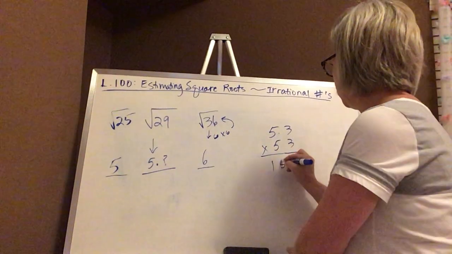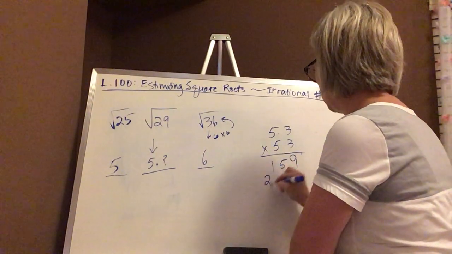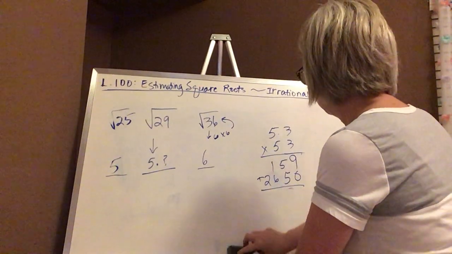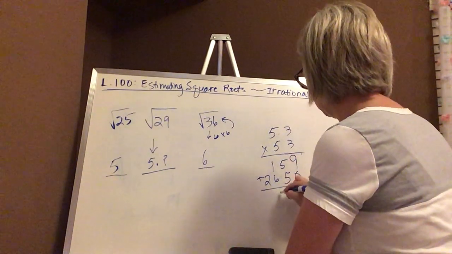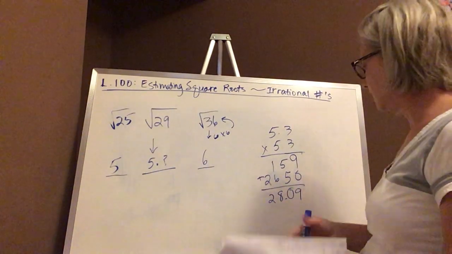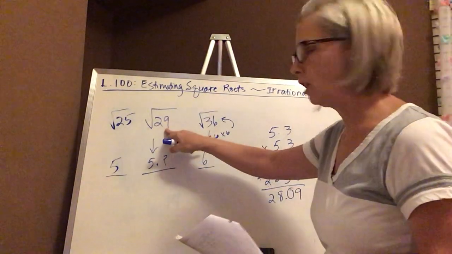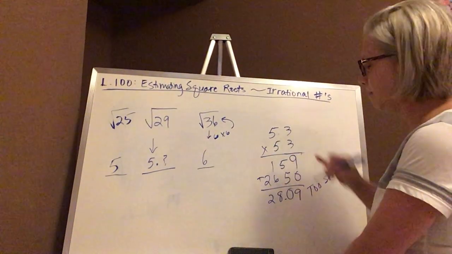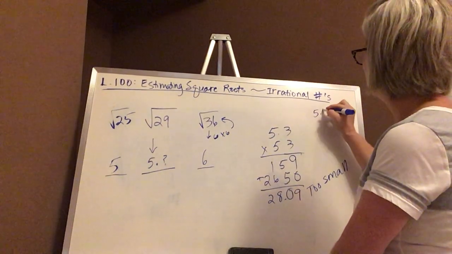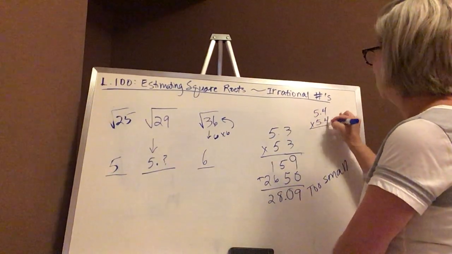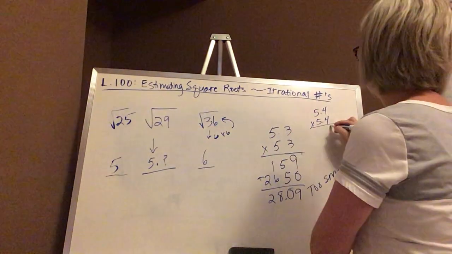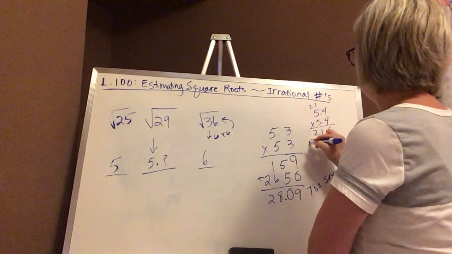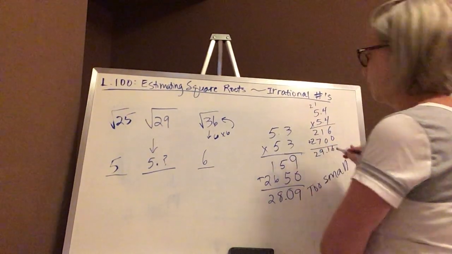So I multiply, and I get 28.09. That's pretty close. It's a little too small. So I'm going to try 5.4. I'm going to go up here and just try that. Let's see if that gets us a little bit closer to 29. So I get 29.16.